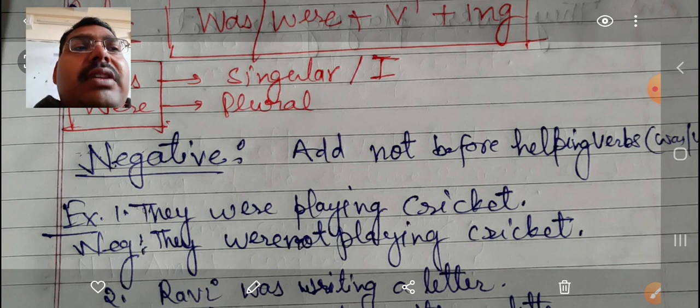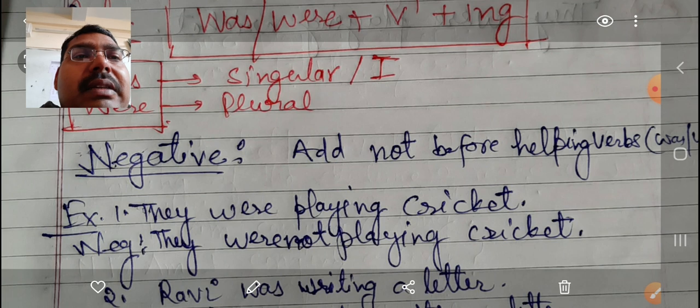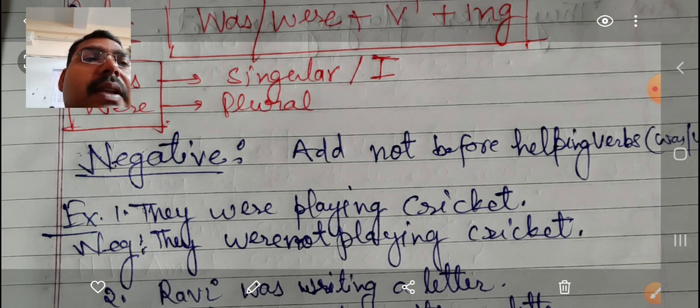Now how to make negatives and interrogatives? It's as simple as that. I need not explain so much, because you have learnt in the present continuous tense how to make negatives and interrogatives. In the same way you make them here. For example, they were playing cricket. They is a plural subject, so we use were, and play is the verb first form plus ing. This is the past continuous tense. Now if they say change into a negative sentence, you simply add not after the helping verb: they were not playing cricket.